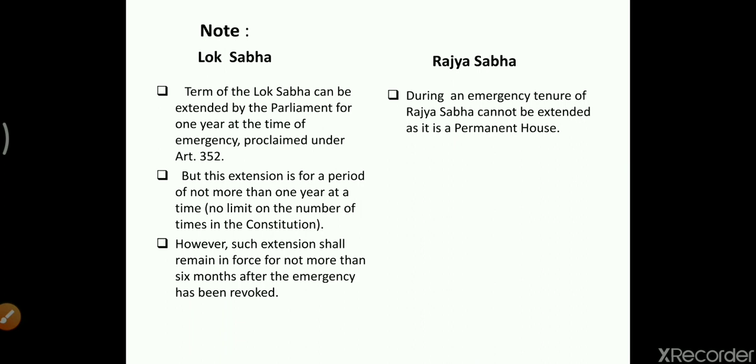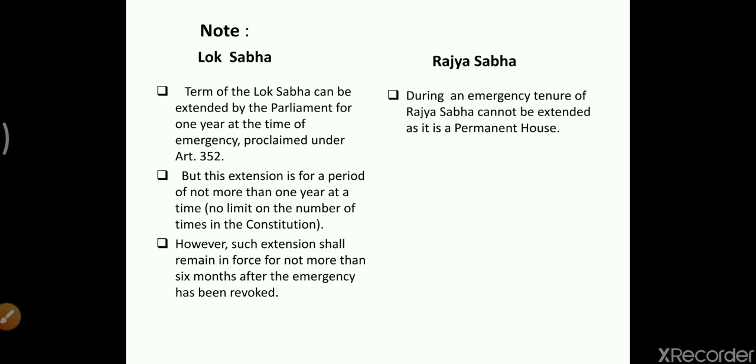Now, some points which I want you all to notice about Lok Sabha and Rajya Sabha. The term of the Lok Sabha can be extended by the Parliament for 1 year at a time of emergency. So, though the tenure of the Lok Sabha is 5 years, it can be extended up to 1 year in the case of an emergency.